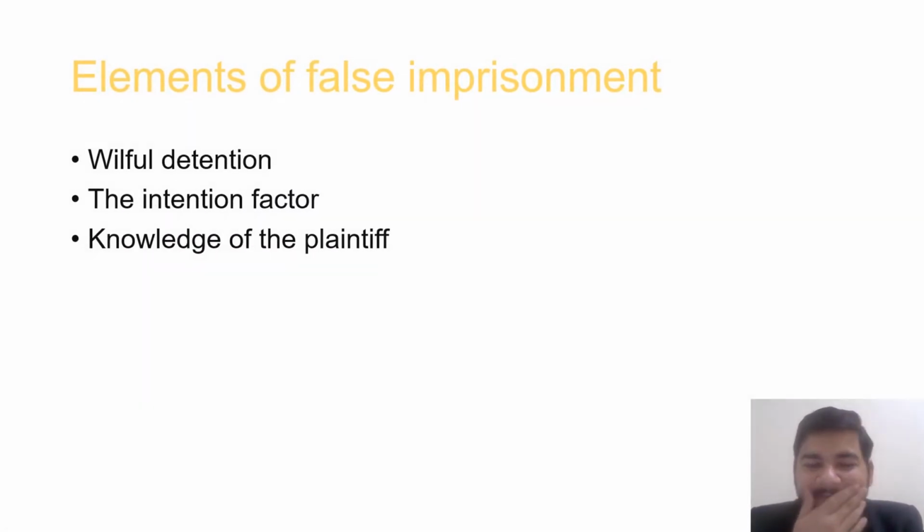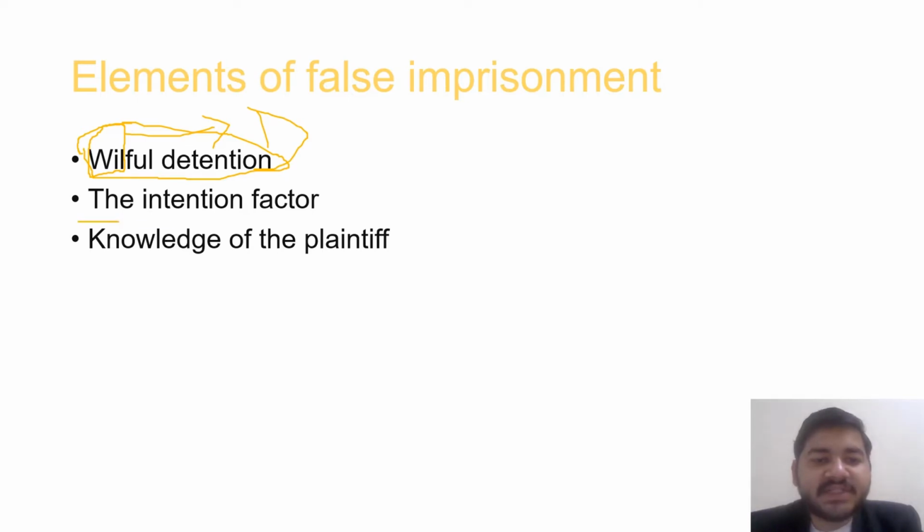What are the elements of false imprisonment? The first element is willful detention. There must be detention of the plaintiff. The will means the will of the defendant. This will does not involve the will of the plaintiff but only the will of the defendant.